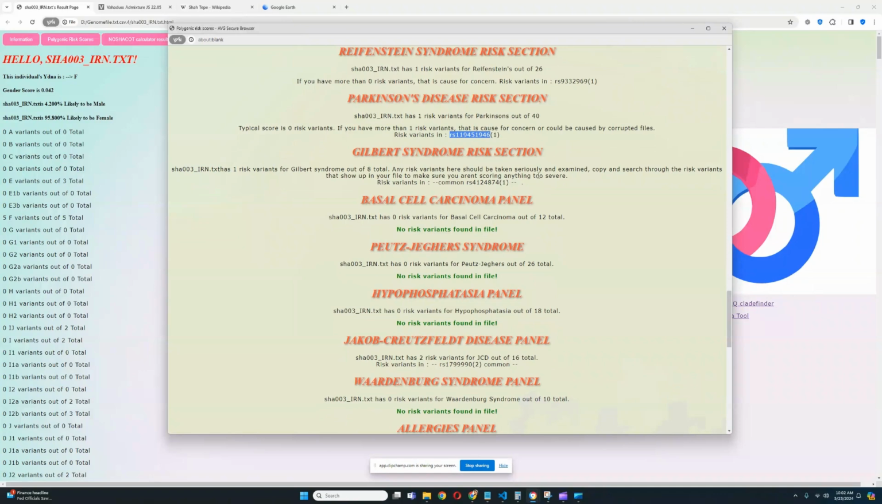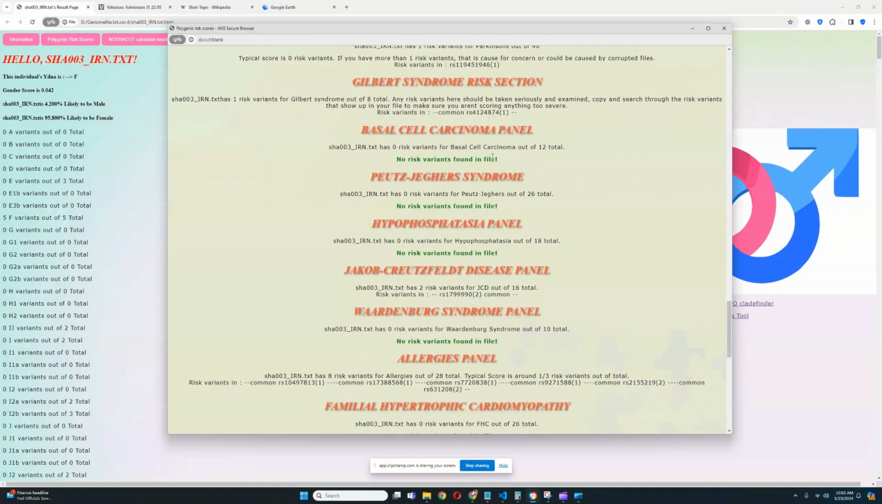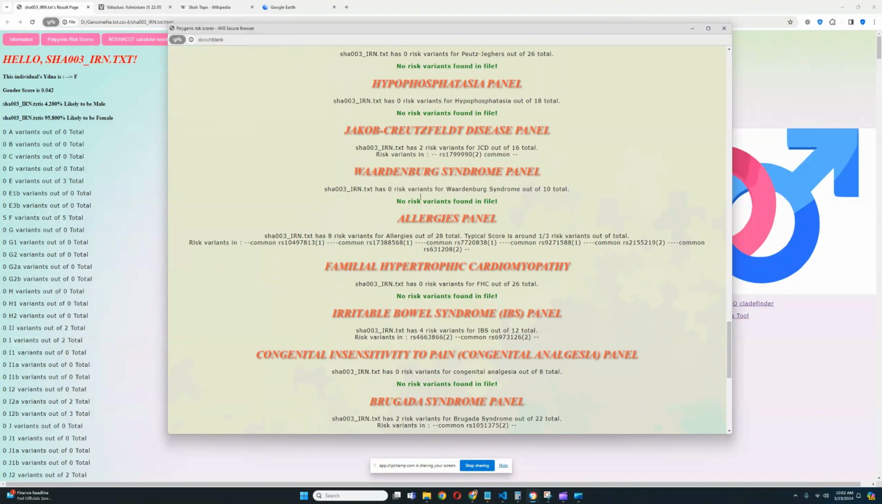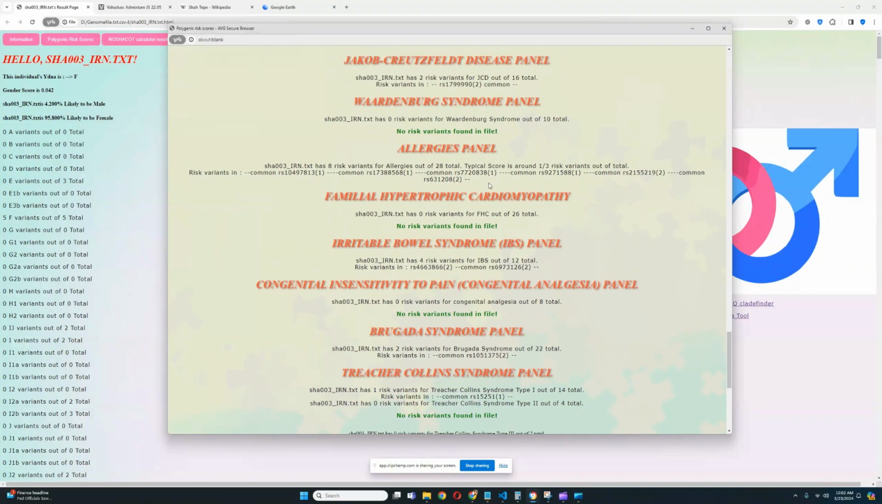Gilbert syndrome, one common risk variant here. Basal cell carcinoma, no risk variants for basal cell carcinoma. Peutz-Jeghers, no risk variants for Peutz-Jeghers. No risk variants for hypophosphatasia, no risk variants for Creutzfeldt-Jakob. No uncommon ones at least. No risk variants for Waardenburg syndrome.